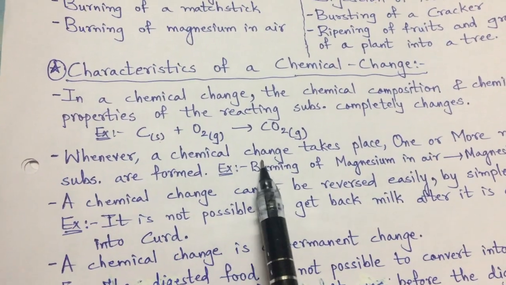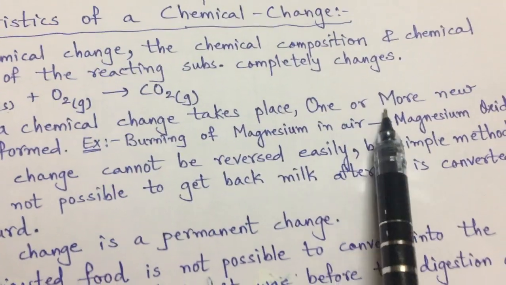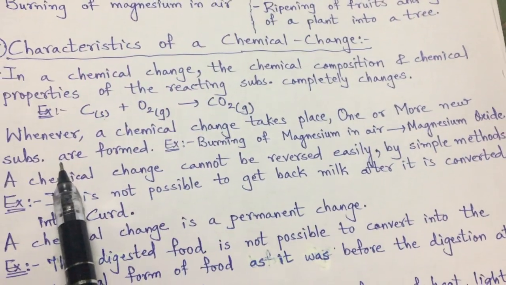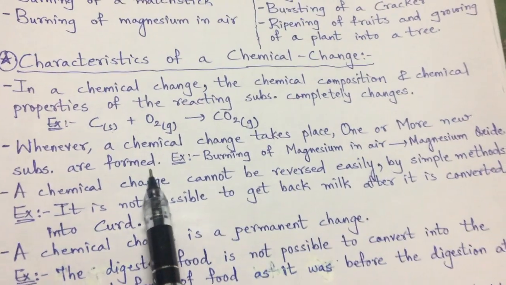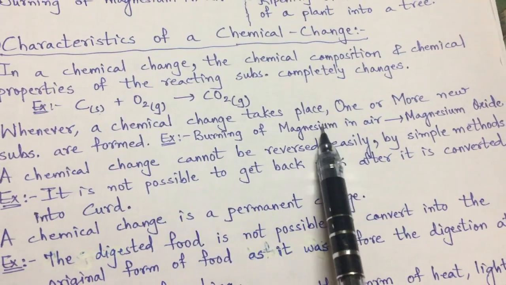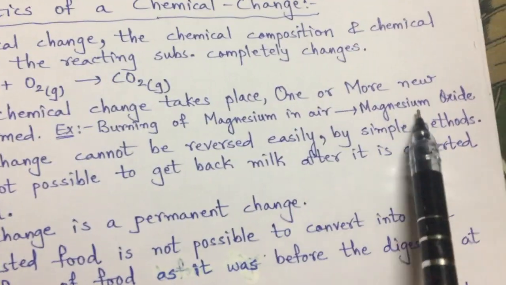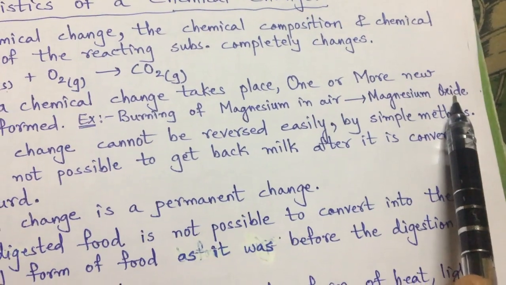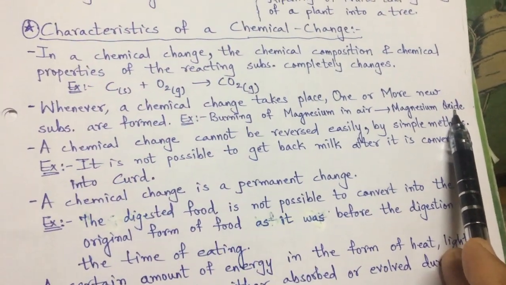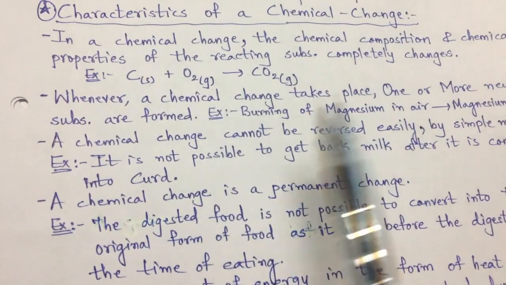Whenever a chemical change takes place, one or more new substances are formed. For example, burning of magnesium in air will give magnesium oxide, right? That magnesium ribbon I just talked about, fulkani.